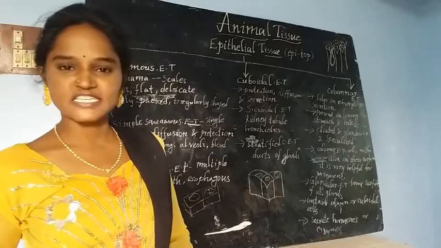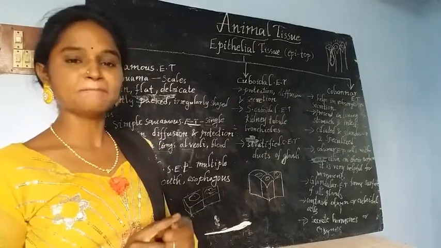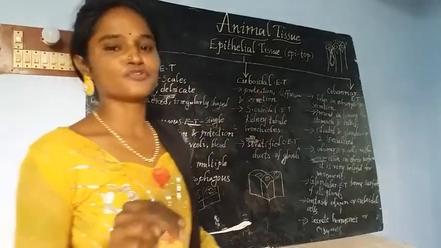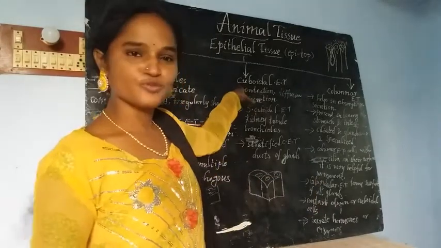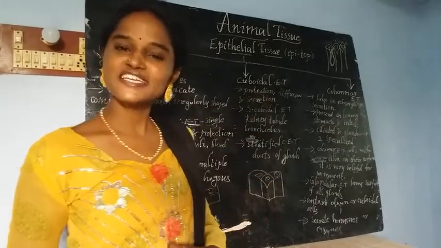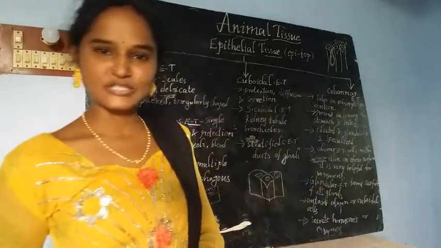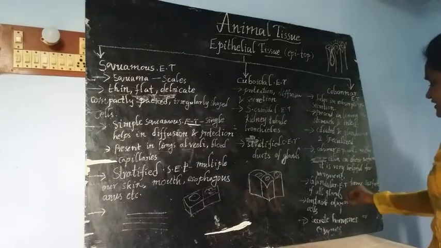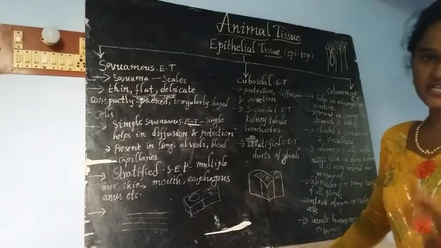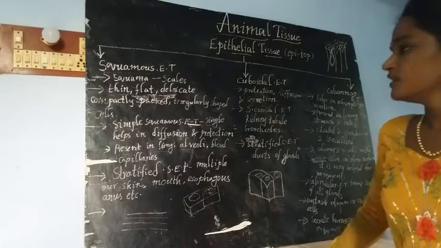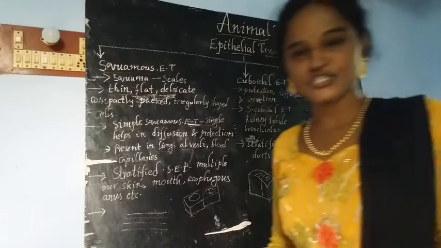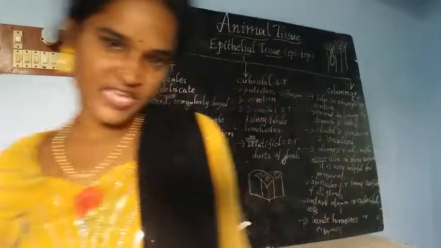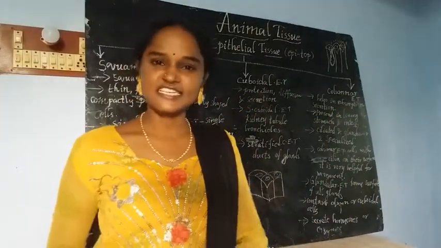Again, squamous epithelial tissue is of two types, simple and stratified. The cuboidal epithelial tissue is also of two types, simple cuboidal and stratified cuboidal tissue. Next, columnar epithelial tissue. It is the advanced stage and contains two types of tissues, glandular tissue and ciliated columnar epithelial tissue. These two perform different functions inside the animal body. Okay, this is about the epithelial tissue.